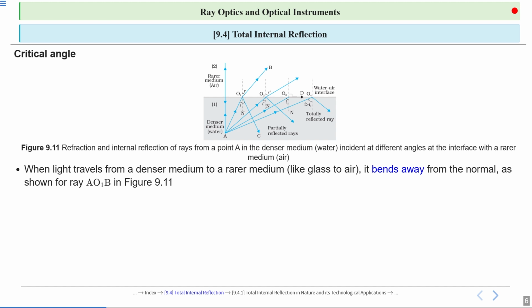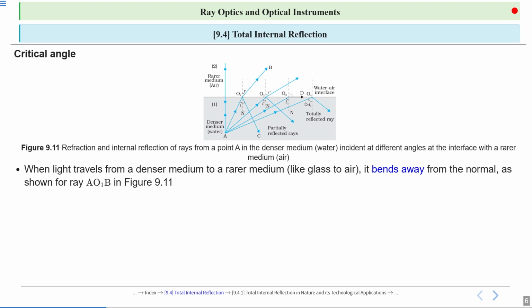When light travels from a denser medium to a rarer medium, here first medium is the denser medium, water, and the second medium is the rarer medium, air.